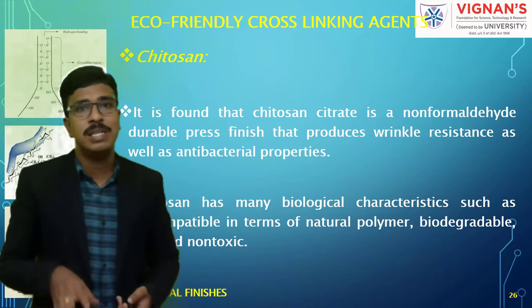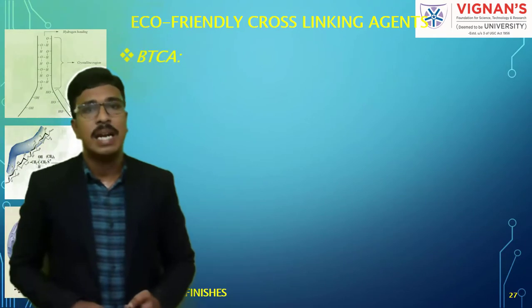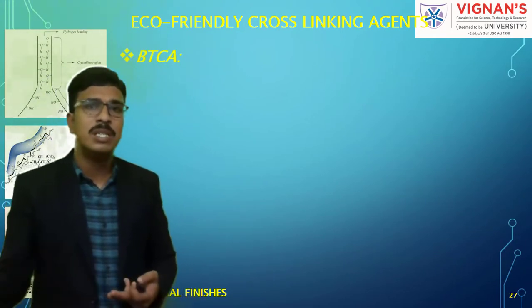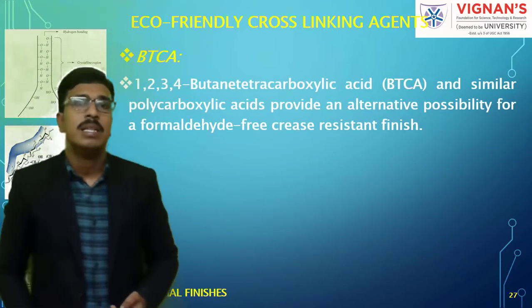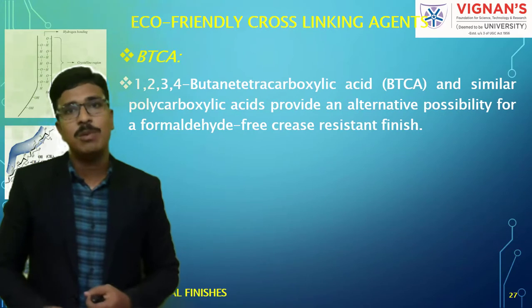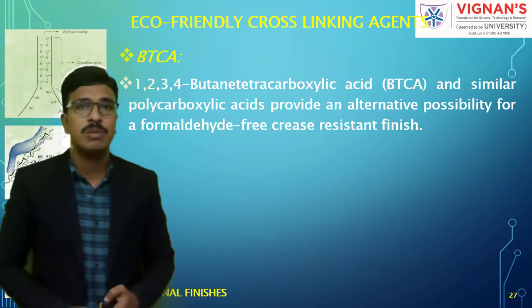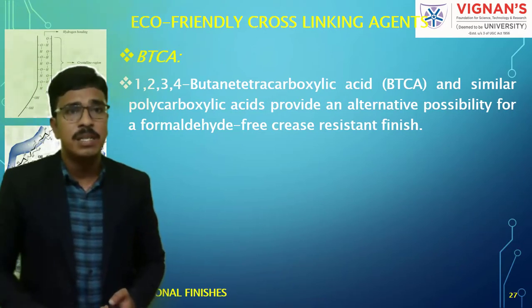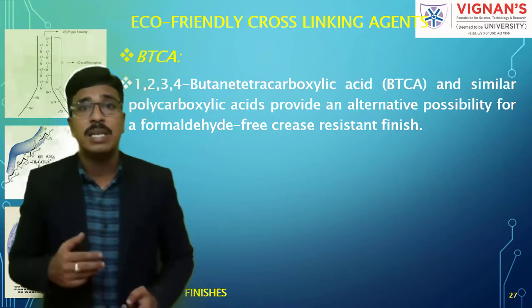Because of all these reasons, we can say that chitosan is an eco-friendly cross-linking agent. In terms of it won't release formaldehyde, it is not toxic. Another polycarboxylic acid which gives excellent anti-crease effect to cellulose based material is BTCA, that means 1,2,3,4 butane tetracarboxylic acid.